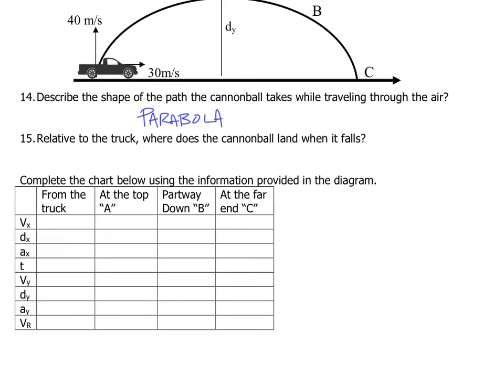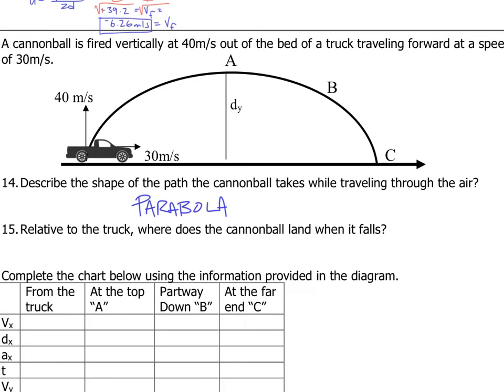Relative to the truck, where's the cannonball going to land? Well, because that cannonball has horizontal velocity, its inertia is going to allow it to go up, all while the truck is moving horizontally. They will maintain the same velocity. The cannonball will land back inside the truck, back inside the truck where it started.